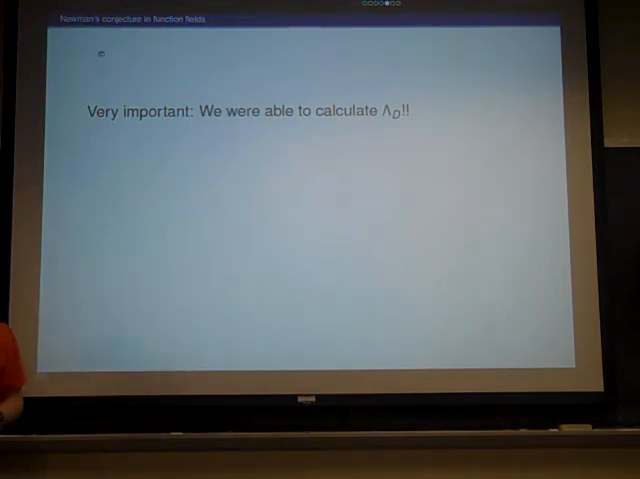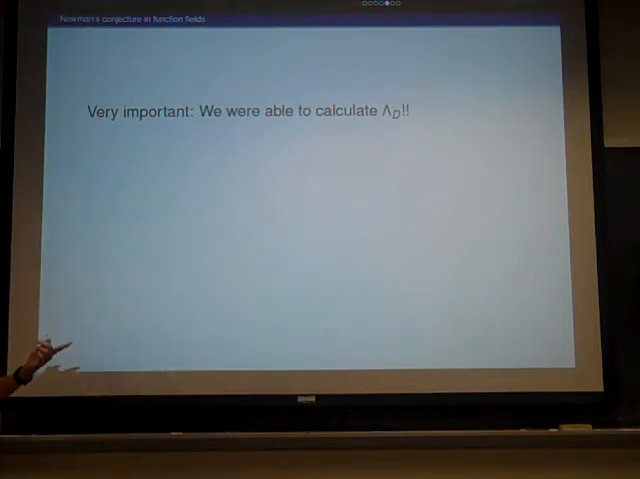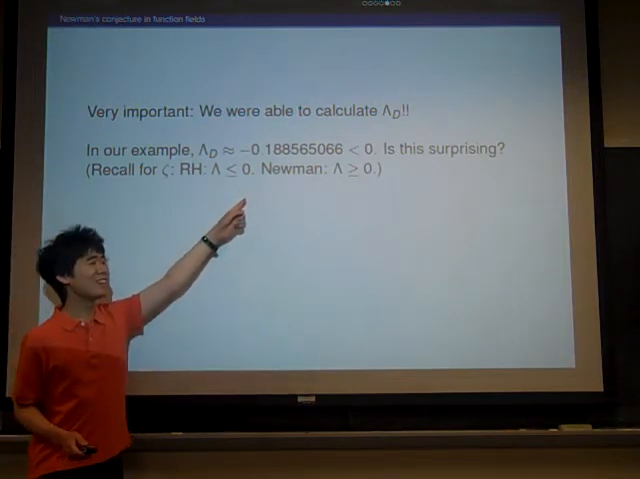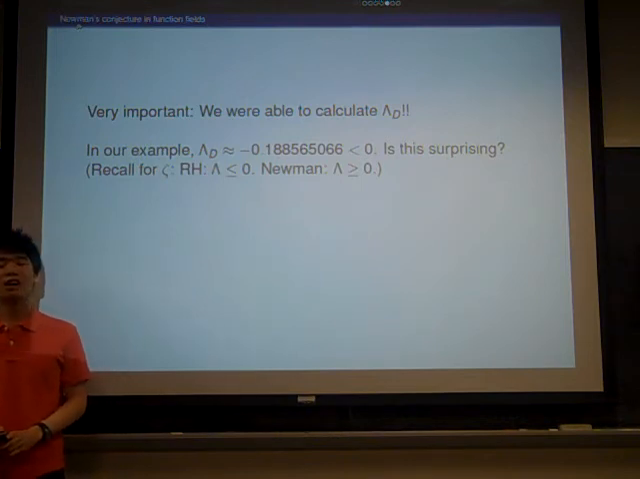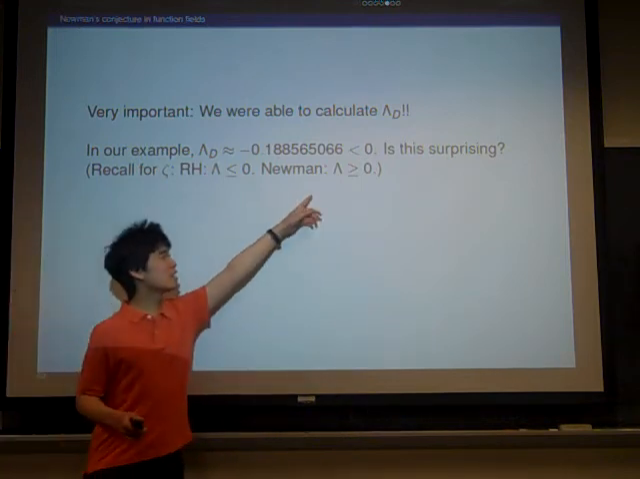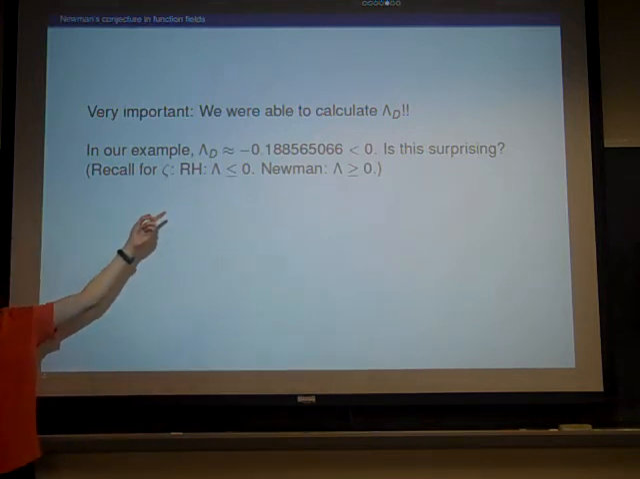So the fact is that we were able to calculate it, and imagine if we could calculate lambda for the Riemann zeta function. Then we would either prove or disprove Newman's conjecture, and more importantly, we would prove or disprove the Riemann hypothesis. But that seems a little hard, so let's go back to lambda_d. One thing we do notice about lambda_d is that we got a negative value. So if you recall what the Newman conjecture is for the Riemann zeta function, it was that this constant is always non-negative. But we got a negative value in this function field case.